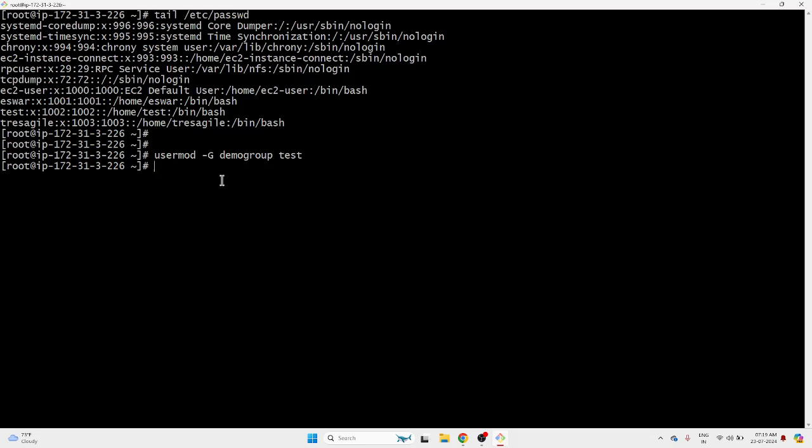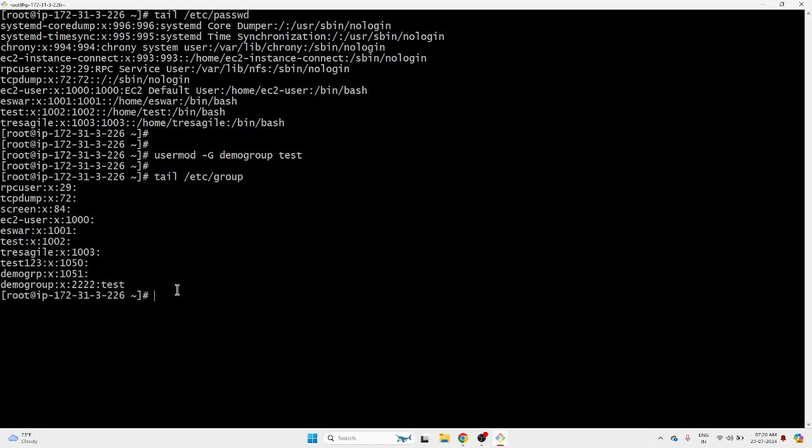It's done already. How to verify it? Open the group file /etc/group. If you see demogroup, the user is test. See, the last field is showing the user which is present in the group.